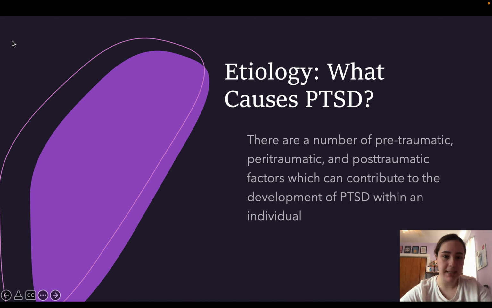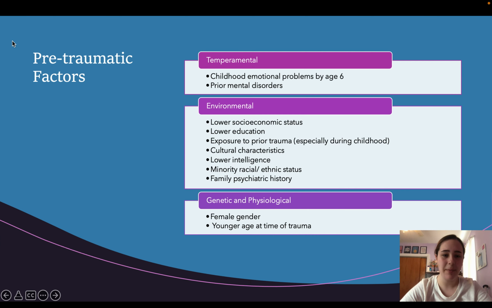Etiology. What causes PTSD? There are a number of pre-traumatic, peri-traumatic, and post-traumatic factors which can contribute to the development of PTSD within an individual. Pre-traumatic factors include temperamental, environmental, and genetic and physiological factors. Temperamental includes childhood emotional problems by the age of 6 and prior mental disorders. Environmental comes down to lower socioeconomic status, lower education, exposure to prior trauma, especially during childhood, cultural characteristics, lower intelligence, minority racial/ethnic status, and family psychiatric history. Genetic and physiological factors come down to female gender and younger age at the time of the trauma.